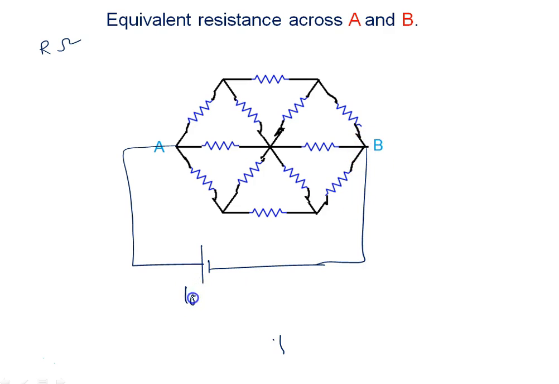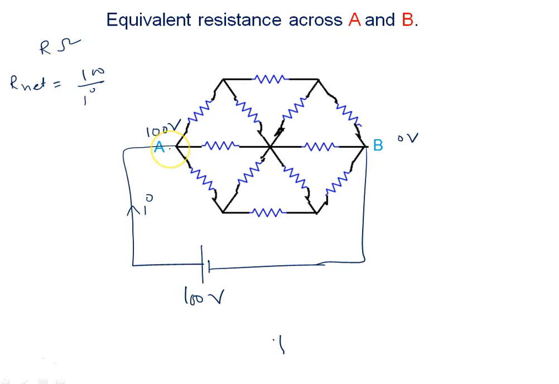like this. It means at A potential is 100 volt, at B potential is 0 volt. Suppose this cell supplies the current I. It means net resistance, if I have to calculate, is V upon I, it is 100 upon I. If I am able to calculate the value of I, the resistance can be calculated.